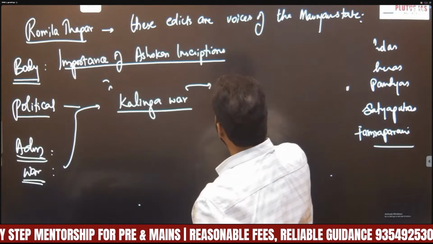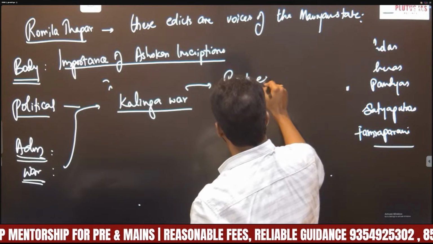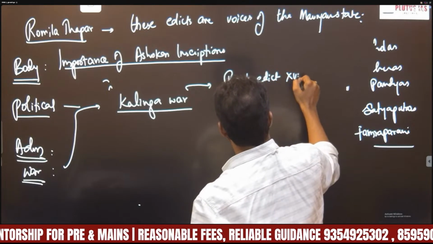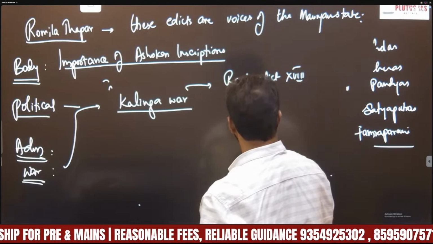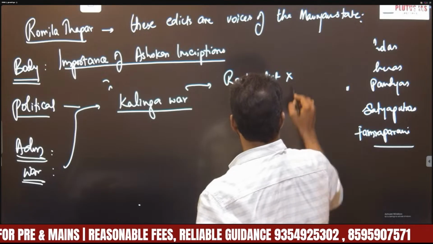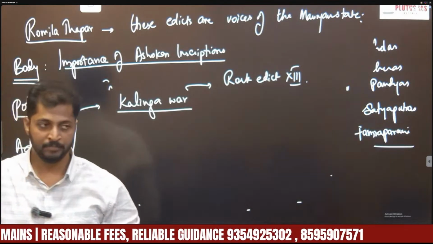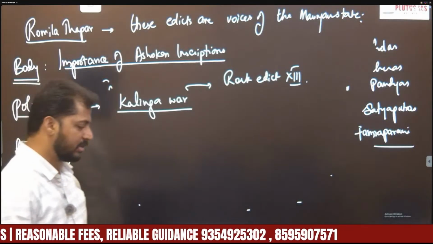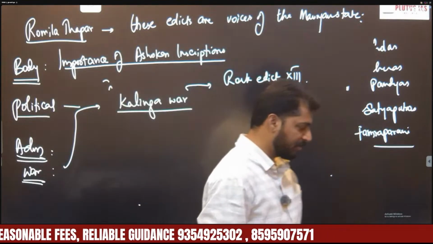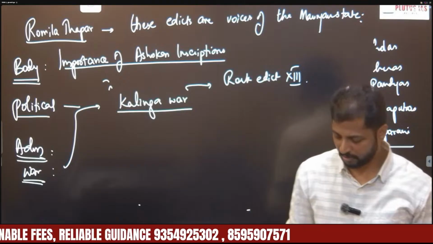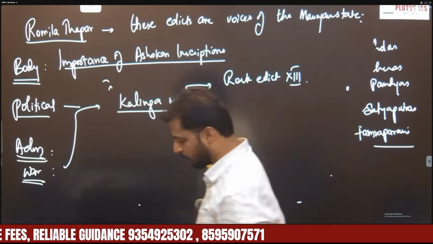This Kalinga war was mentioned in Rock Edict 13. So Rock Edict 13 mentions that this war occurred between Kalinga rulers and Mauryan rulers, especially under Ashoka.